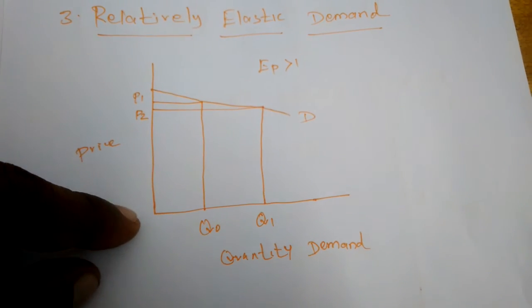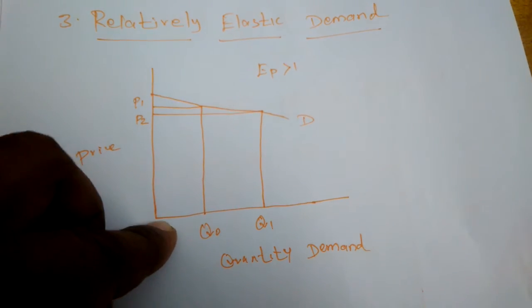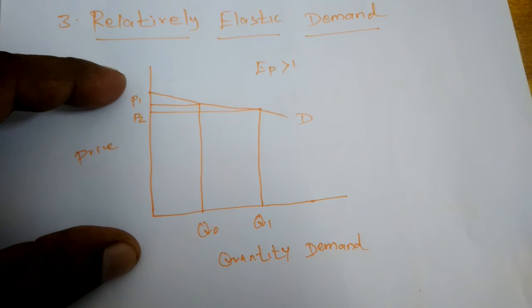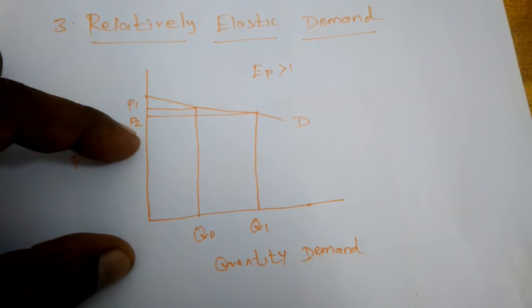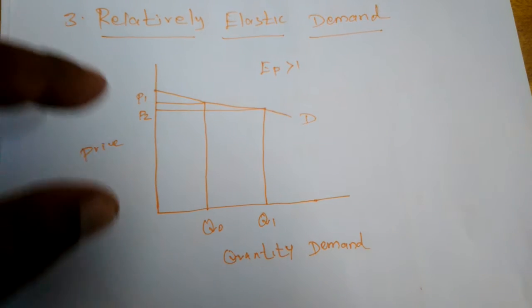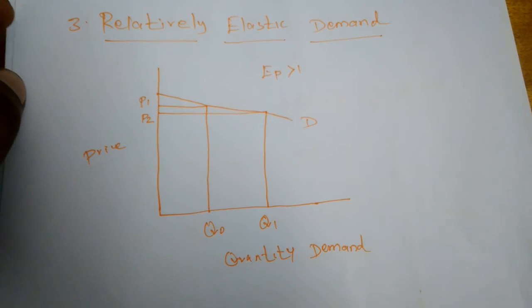When the price is OP1, the quantity is OQ0. But when the price is just decreased to OP2, the quantity demanded increases more than the rate of decrease in the price level.